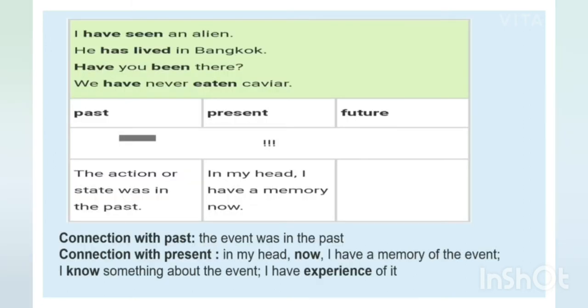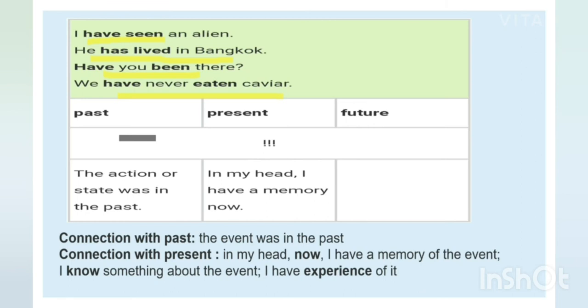Okay, let's understand with the help of an example. I have seen an alien. Bangkok. Have you been there? We have never eaten caviar. See students, here the action was in the past, but that action or the memory of that action is still in my mind.